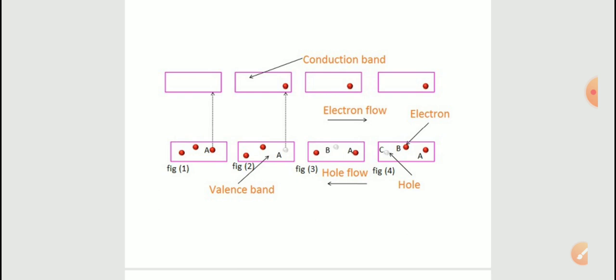Similarly, the neighboring electron from atom C moves into atom B to fill the hole at atom B. This creates a hole at atom C as shown in figure 4. So likewise, electrons move from left to right, and the holes move from right to left.